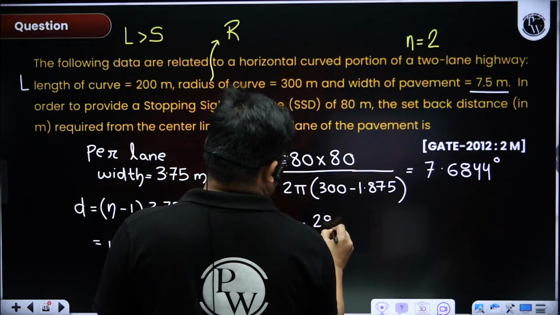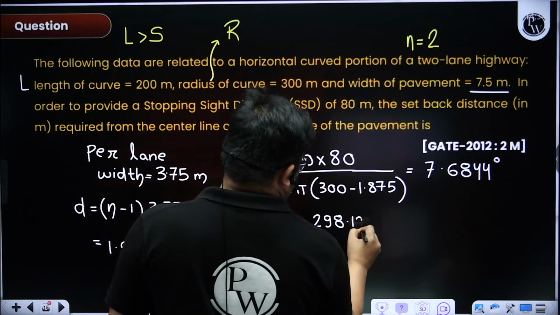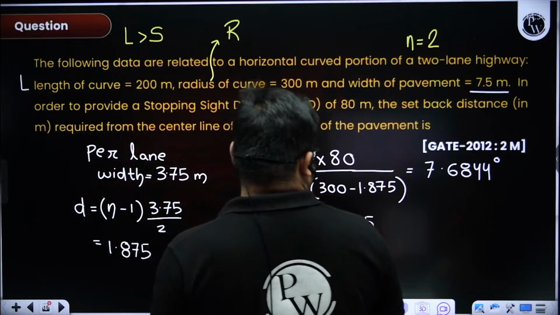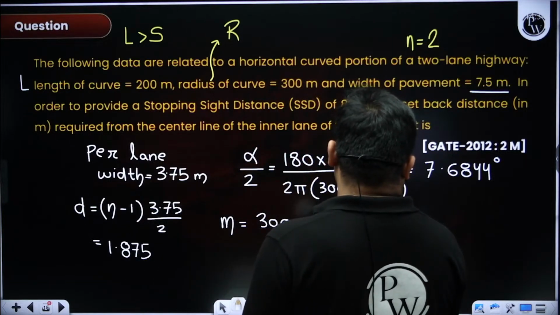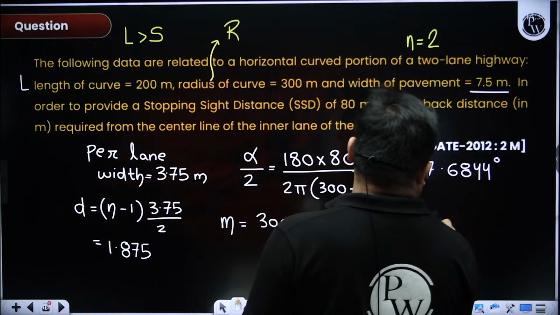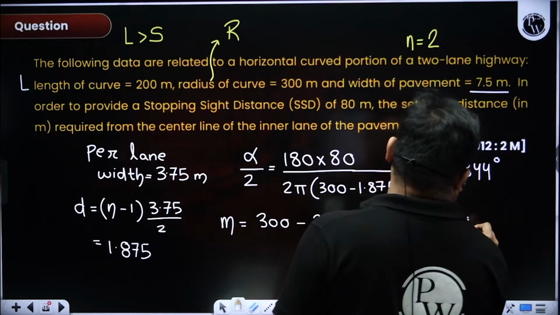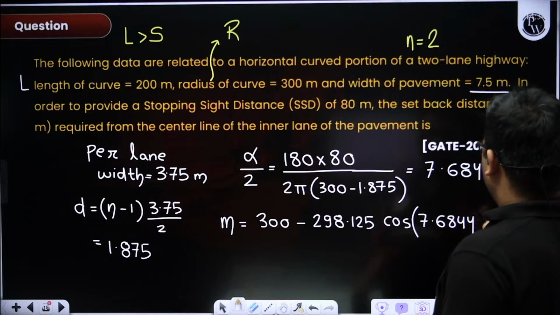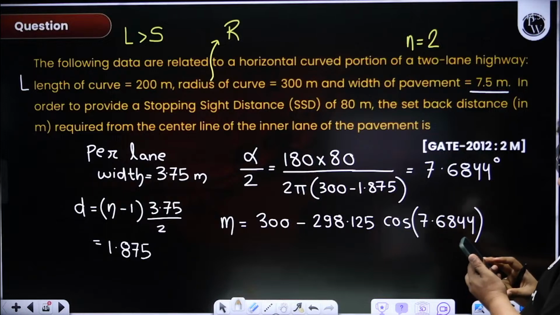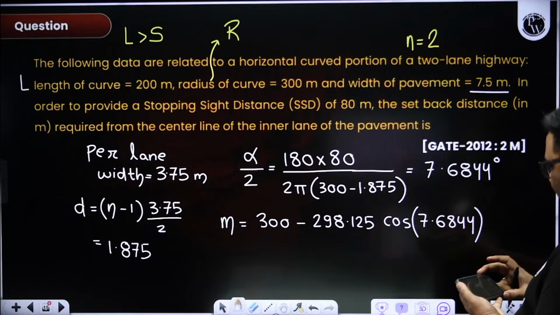So R minus D is 298.125. Then cos 7.6844. Even if you take 1.75 you will get the same value, but let us make it more accurate.